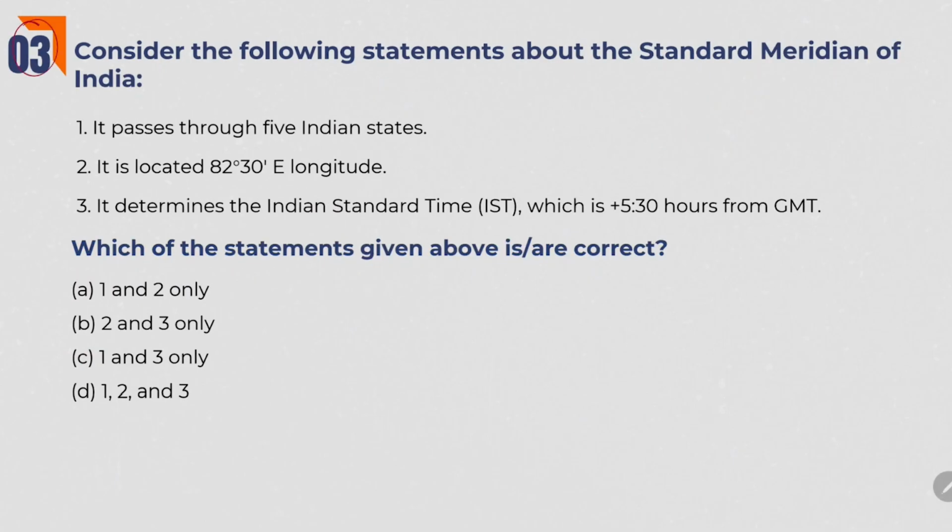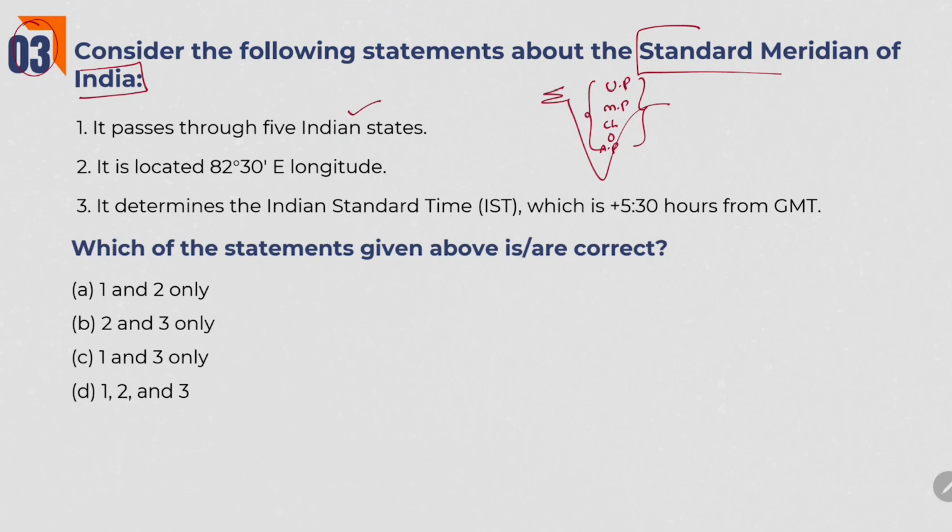Next one. Consider the following statements about standard meridian of India. It passes through 5 Indian states. What are these 5 Indian states? Just think. Uttar Pradesh, Madhya Pradesh, Chhattisgarh, Odisha and Andhra Pradesh. These 5 are the states through which standard meridian of India passes.